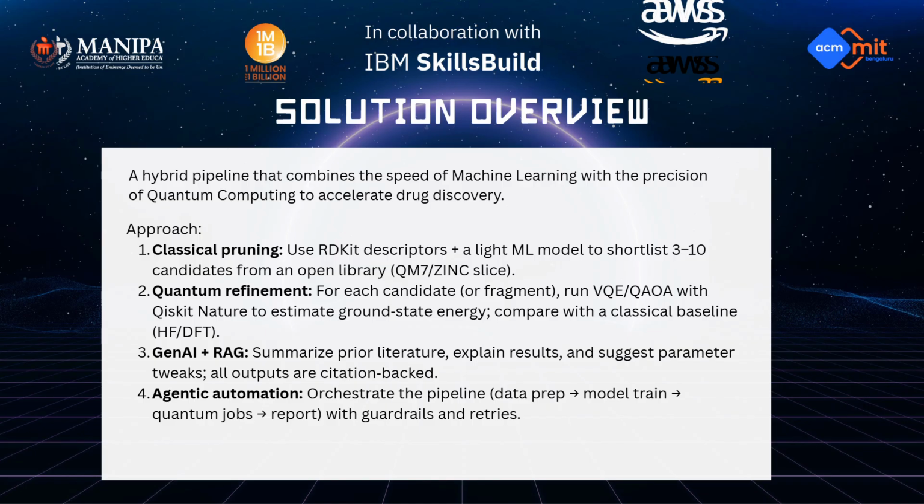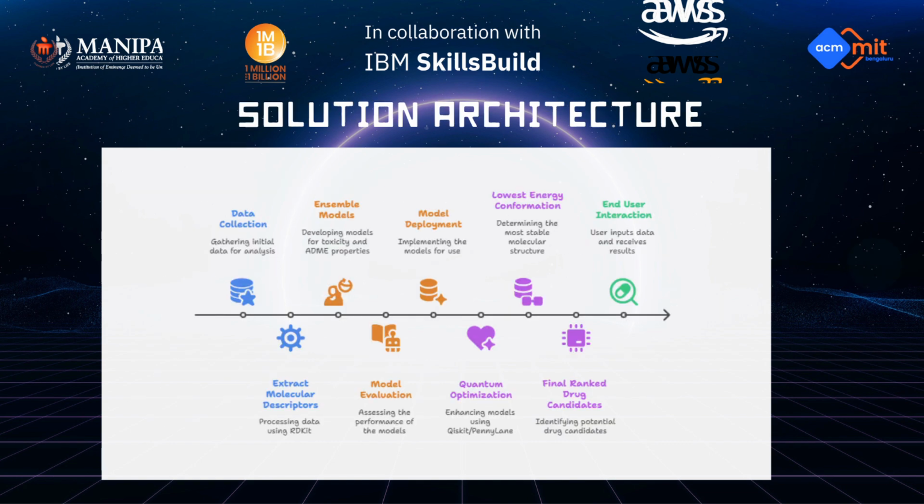So our solution is a hybrid pipeline that combines the speed of machine learning with the precision of quantum computing to accelerate drug discovery. Our approach will use classical pruning, where we use RDKit descriptors and a light ML model to shortlist 10 to 13 candidates from an open library. Then quantum refinement for each candidate, and we'll be using GenAI and RAG to summarize prior literature, explain results, and suggest parameter tweaks, and agentic automation to orchestrate the pipeline with cloud.